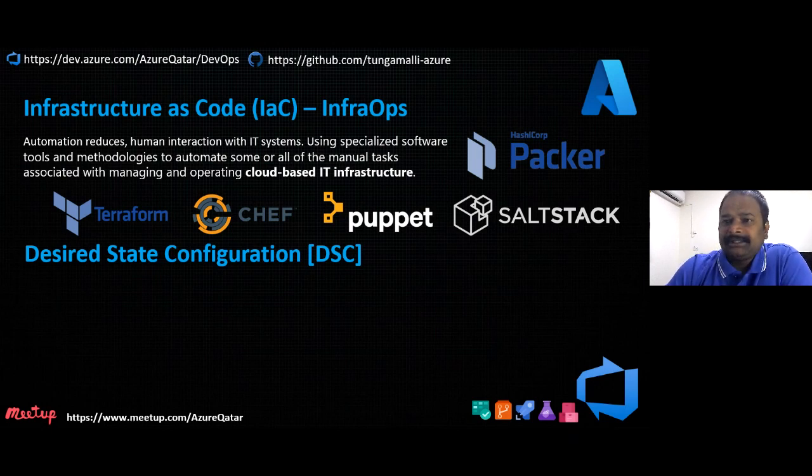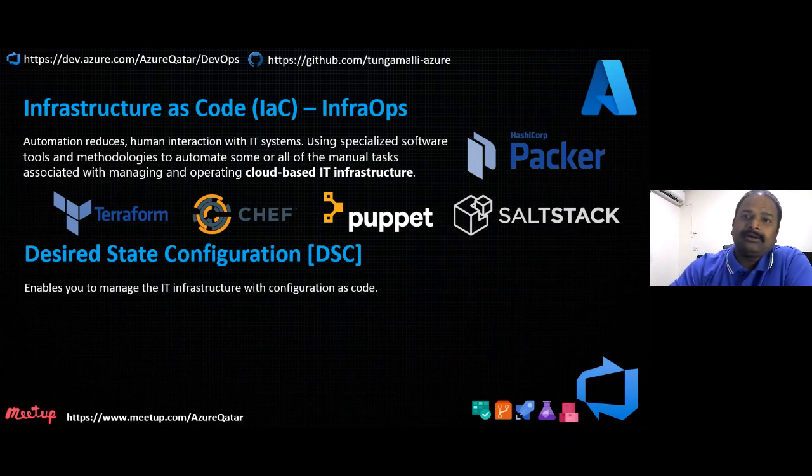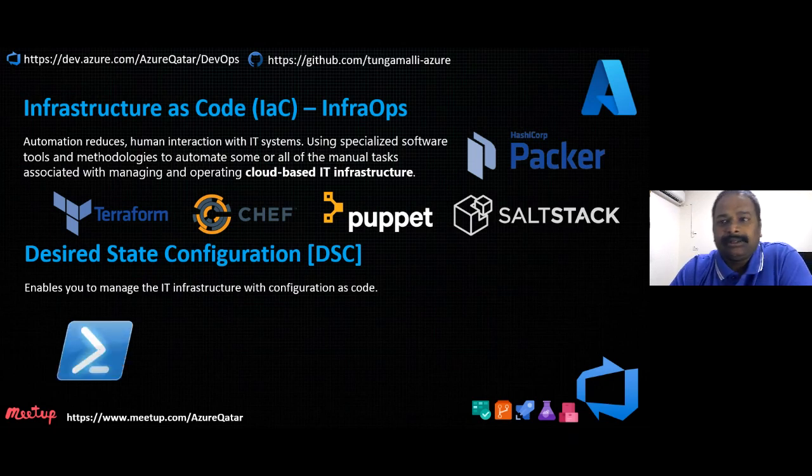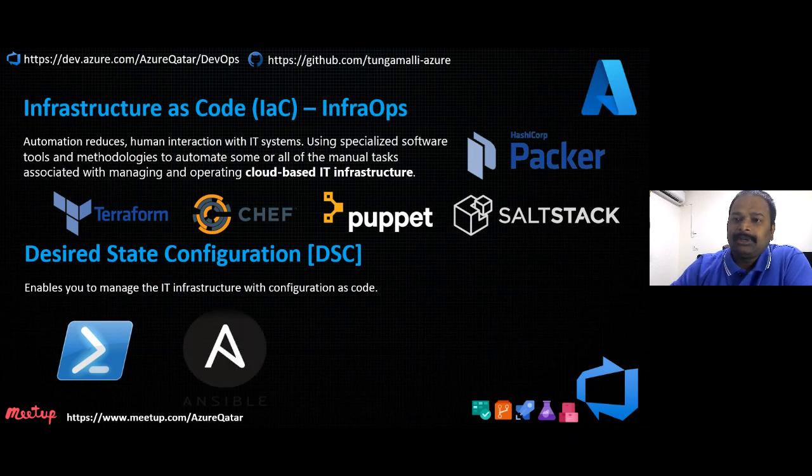And what is desired state configuration? Desired state configuration is when you want your host setup to be done through code. Let's say you have a Windows VM and you want to make some changes inside the VM using Windows PowerShell. You can do that using PowerShell desired state configuration. And Ansible also supports this kind of configuration.